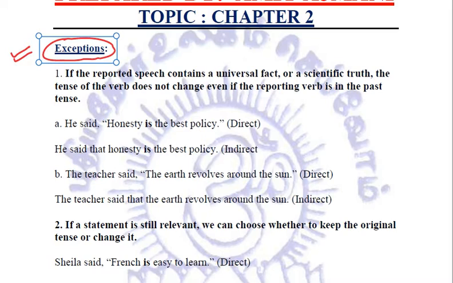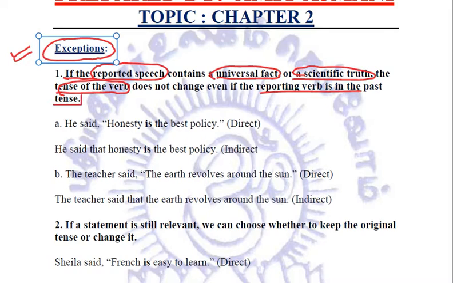Now, what are these exceptions? Let us try to relate one by one. If the reported speech, that is, the words in the inverted commas, contain a universal fact or a scientific truth, then in that case, we do not change the tense of the verb, even though the reporting verb is in the past tense, because it is a universal fact. It is a scientific truth, right?